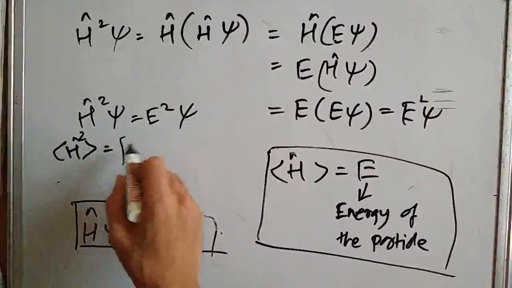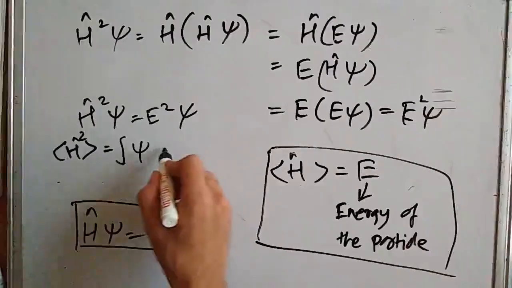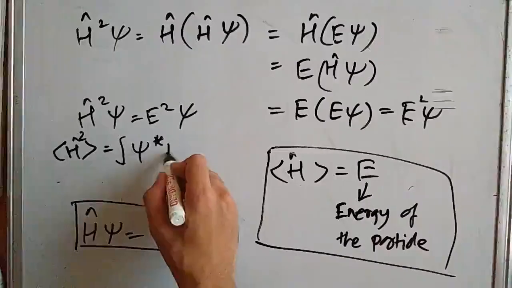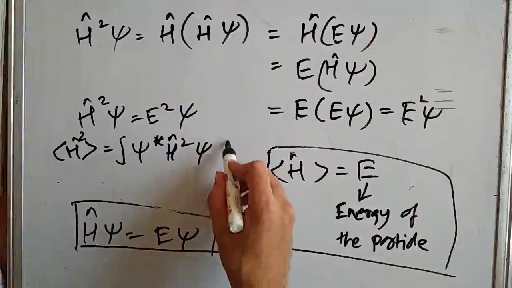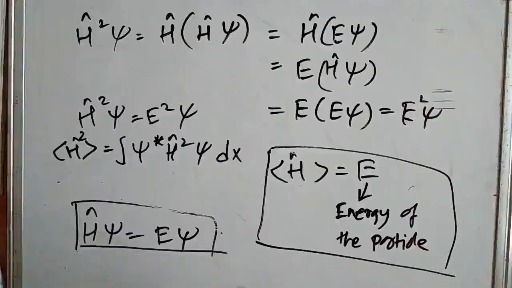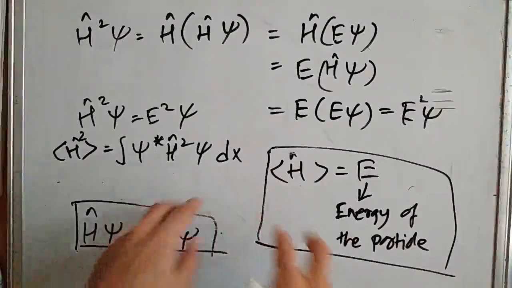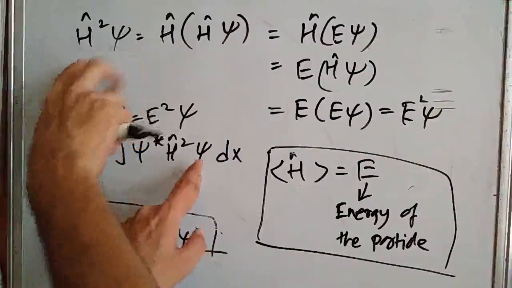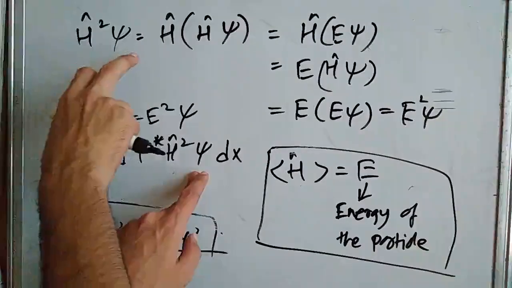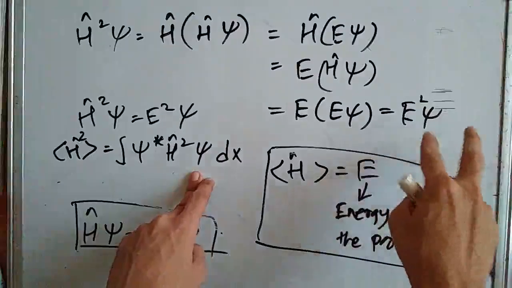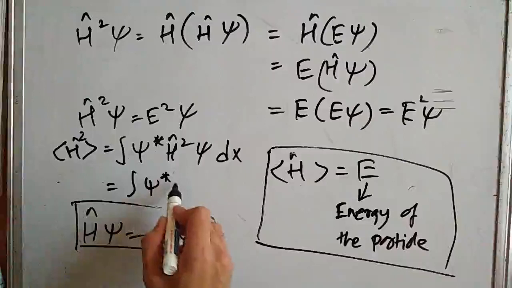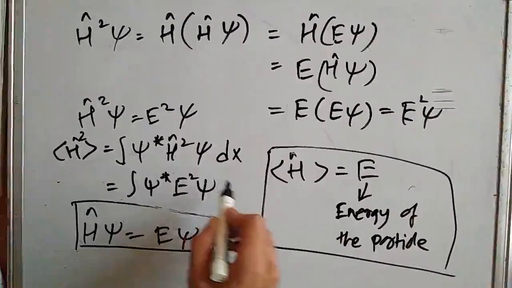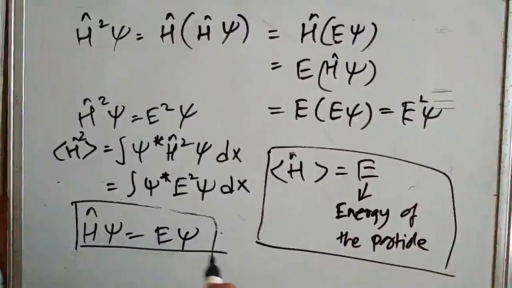By definition, we can write it as the integral of psi star H hat square psi dx, and H hat square operated on psi is nothing but E square psi. So we can write it as psi star E square psi dx, and we can take this constant out.